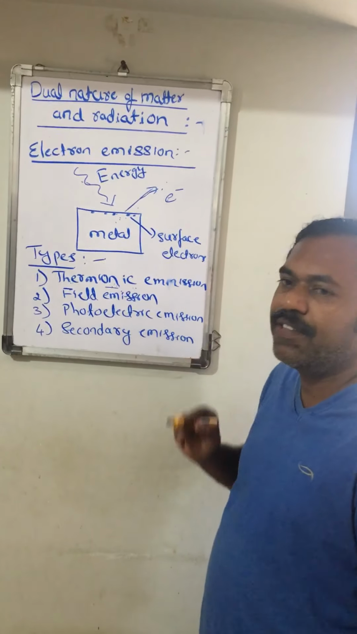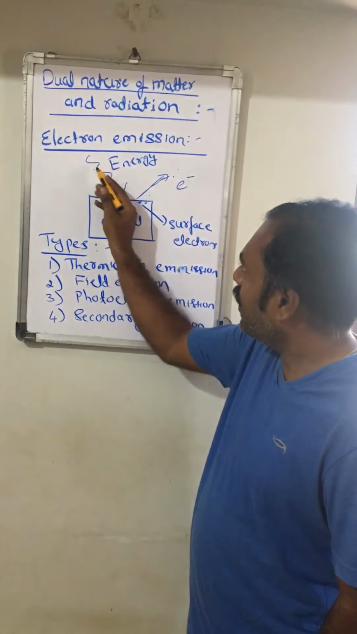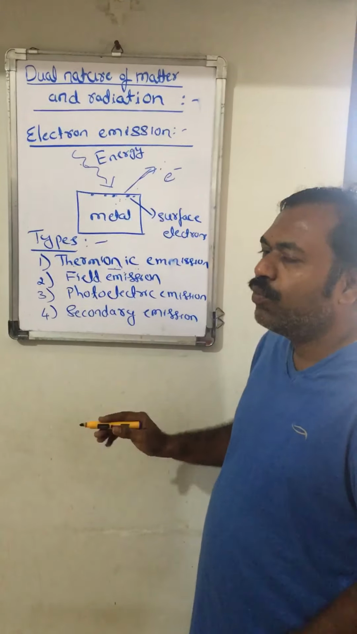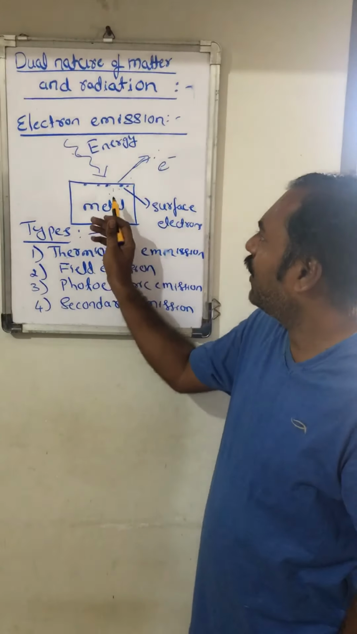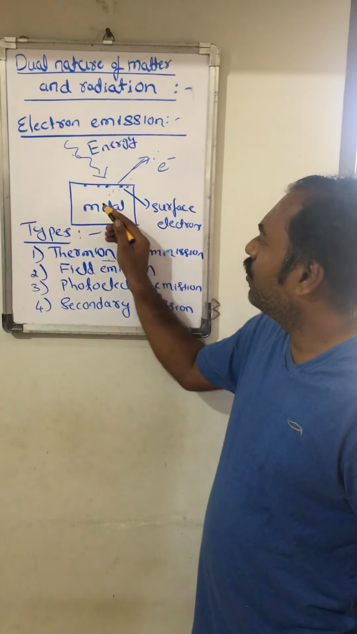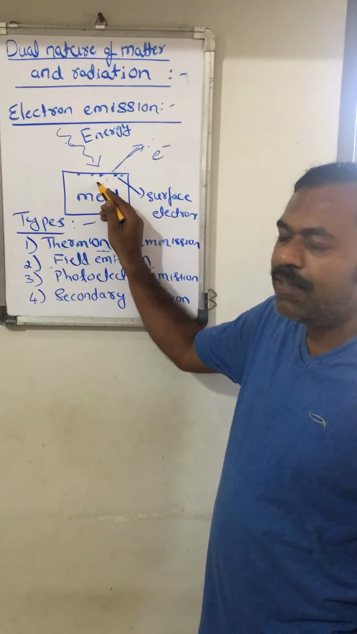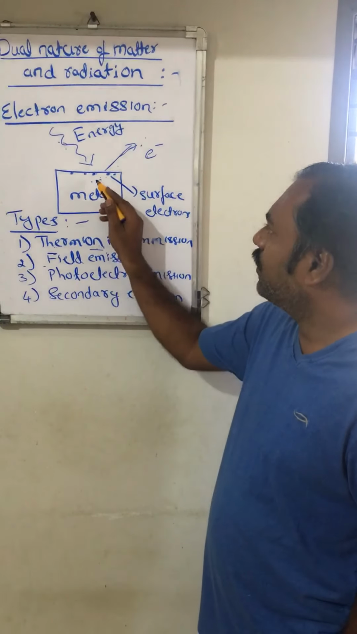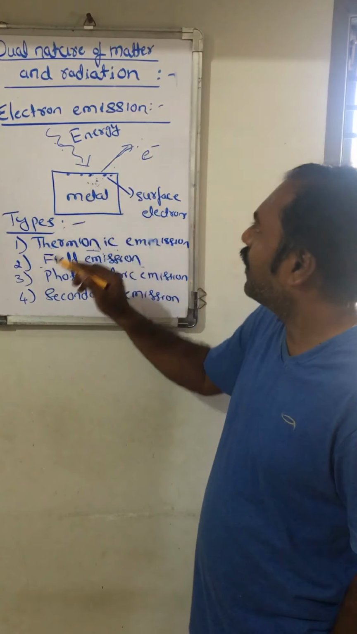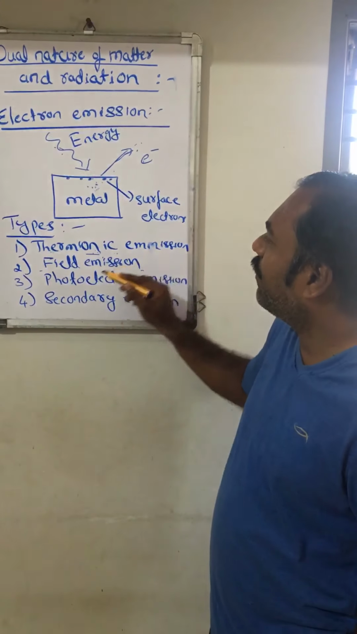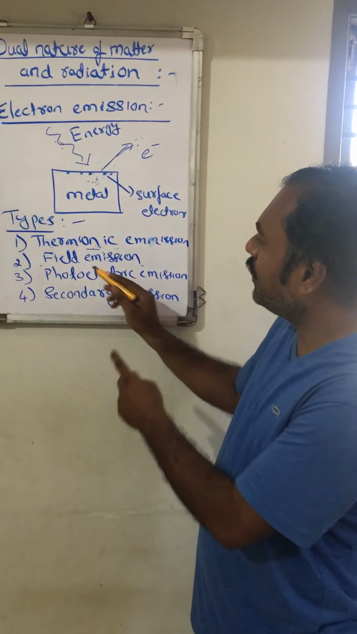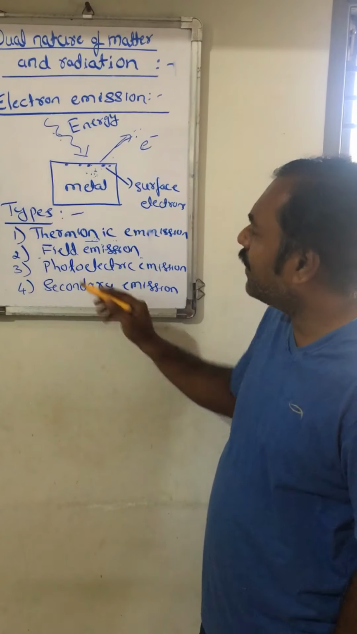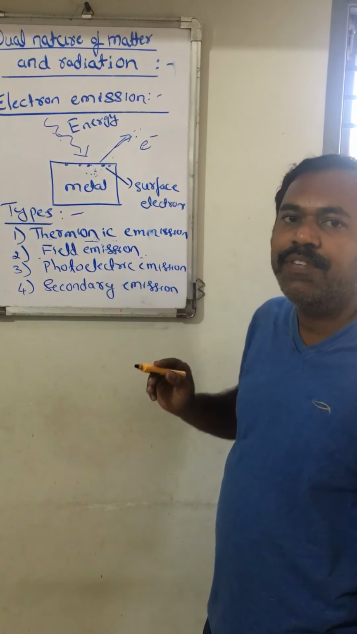The second one is field emission. What is field emission? When the energy is incident in the form of an electric field, that indicates we have to apply a strong electric field. Once again I will repeat. When a strong electric field is applied to the metal, the electrons are liberated from the surface. With the help of the electric field, the electrons are liberated. That's why it is called field emission.